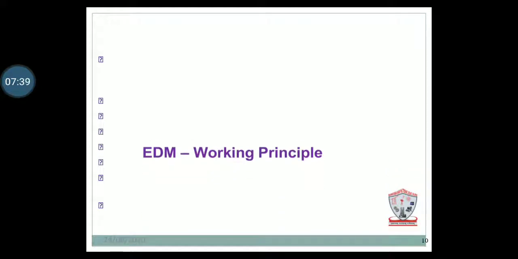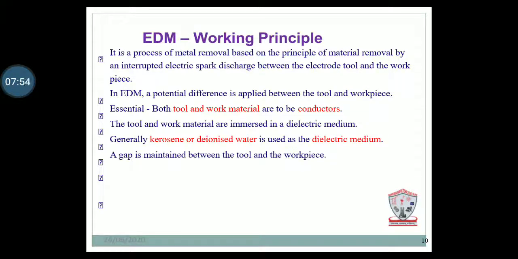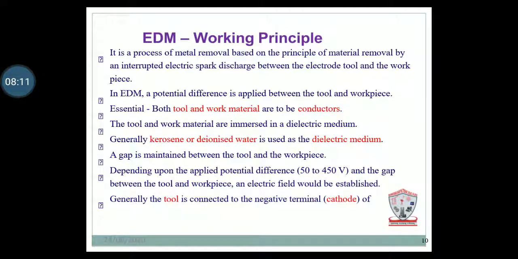So here we will start the EDM working principle. It is a process of metal removal based on the principle of metal removed by the uninterrupted electric discharge between the electrodes, tool and workpiece. In EDM, a potential difference is applied between the tool and workpiece. Essentially, both tool and work material are to be conductors. The tool and work material are immersed in a dielectric medium, generally kerosene or that type of dielectric medium. Deionized water can also be used.